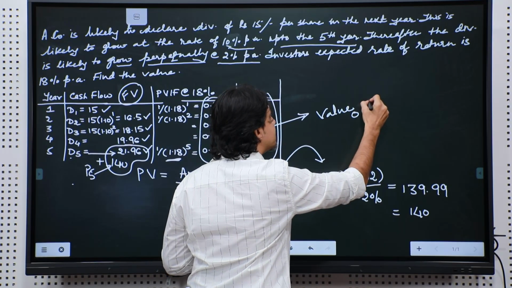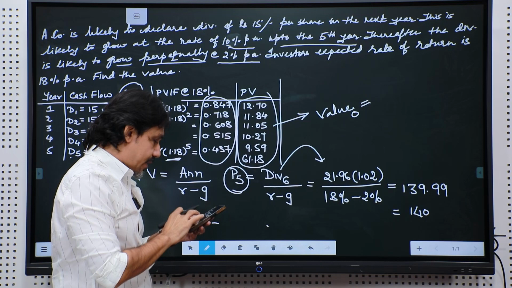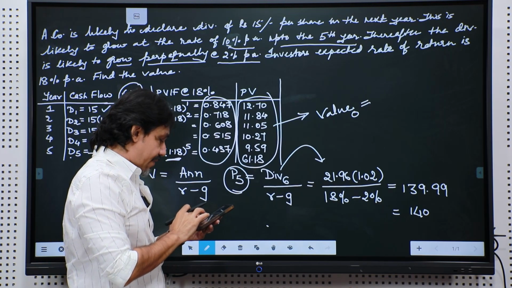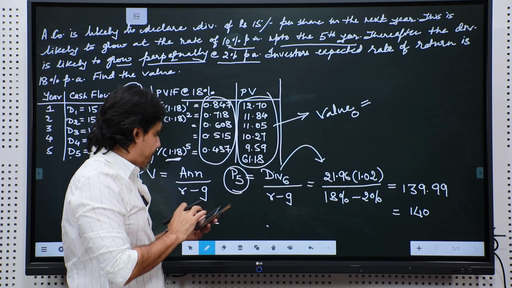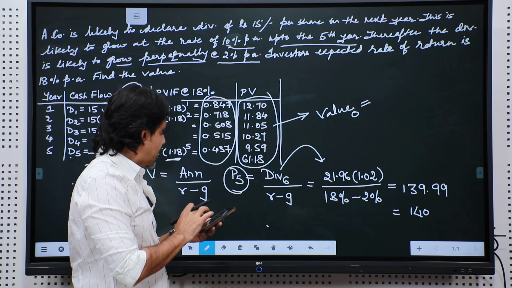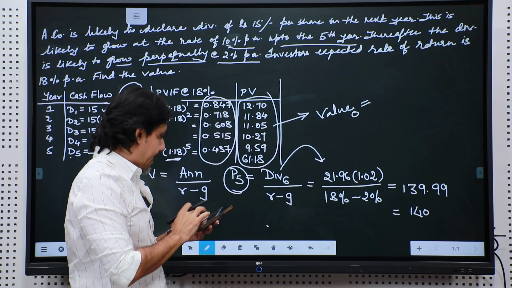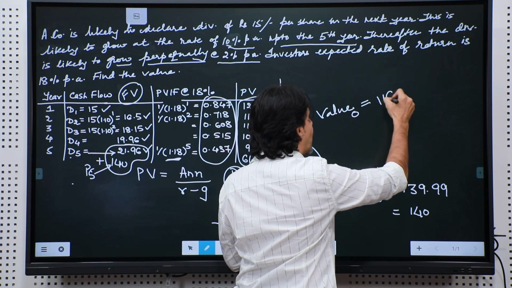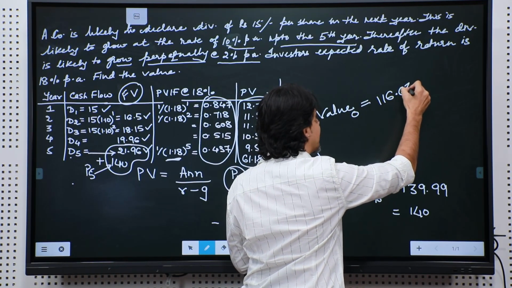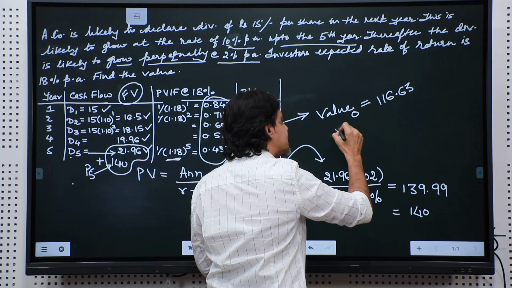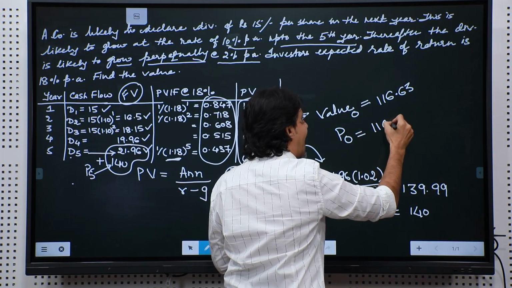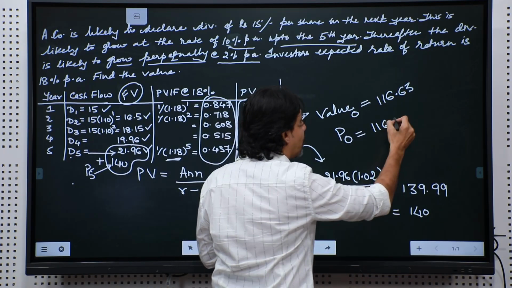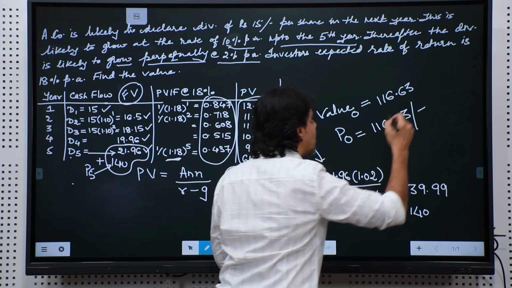So, all of these when I total up, I get a value which is value of the share in year 0, all right. That is a quick addition, 12.7 plus 11.84 plus 11.05 plus 10.27 plus 9.59 and lastly plus 61.18 gives me a value of 116.63. I can call this as P0 or value of share at the end of year 0 or today.